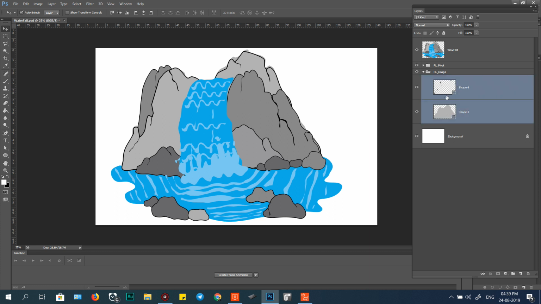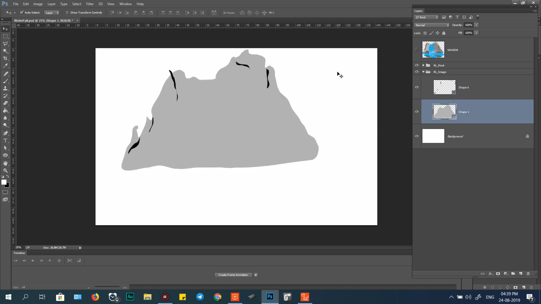This one we can rasterize or use one by one like this, and just put like that. Close this. And we use this, just a little bit drag down. I use P to select this, and use the arrow key like that.